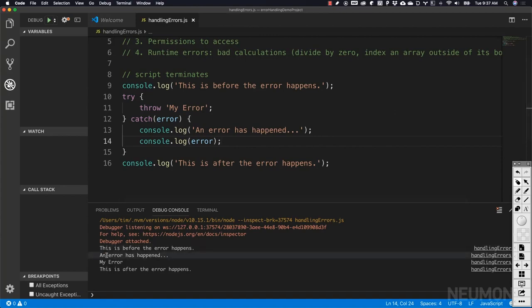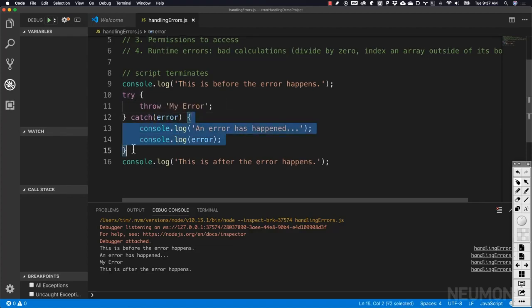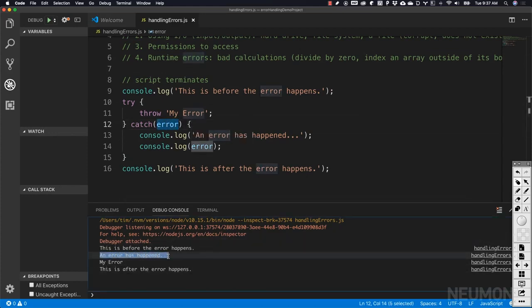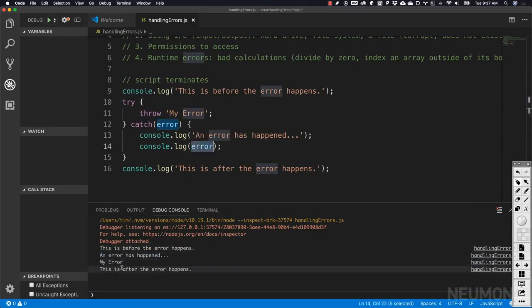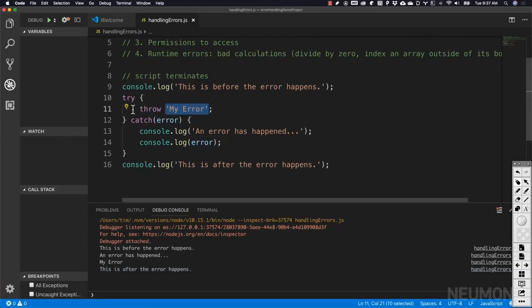And here we see this is before the block happens, so that's line 9. We have our try happen, 11 throws the error, 12 catches the error and gives us a reference to that error inside of our catch block. So now we have this error that we can get to. We get line 13, which says an error has happened. And then 14 actually prints out the error to our console, and we see the actual message that we provided in our original throw statement.